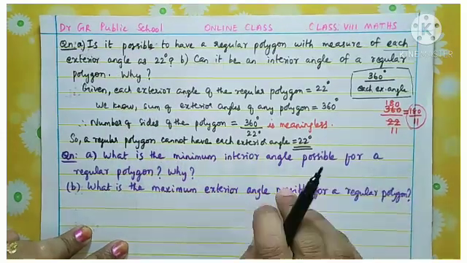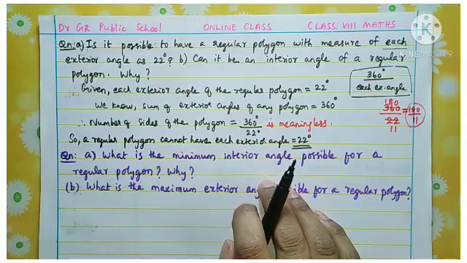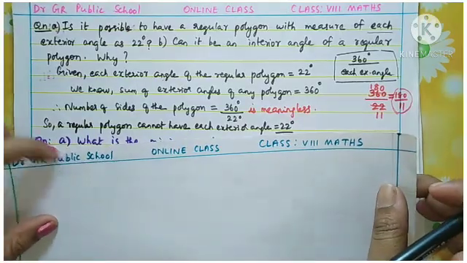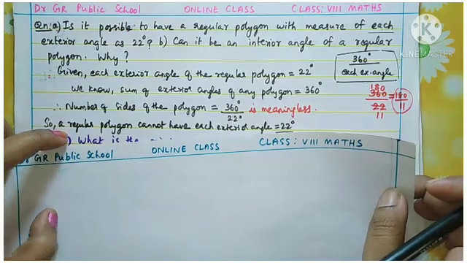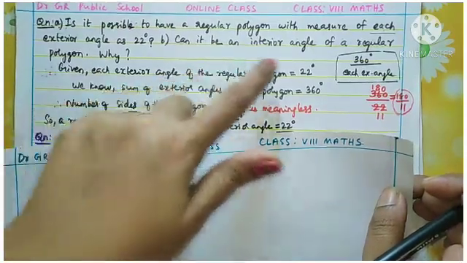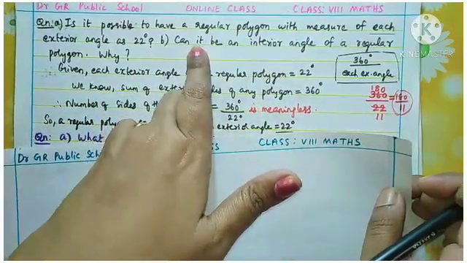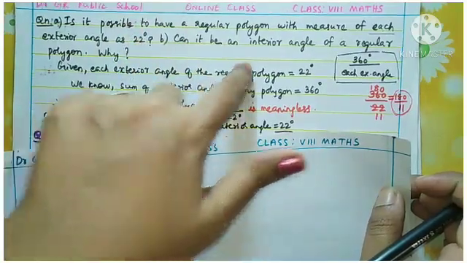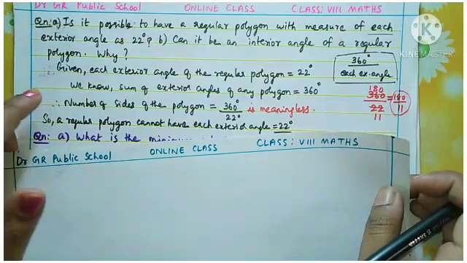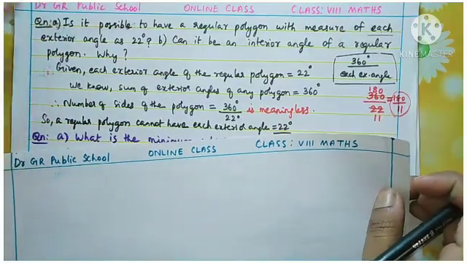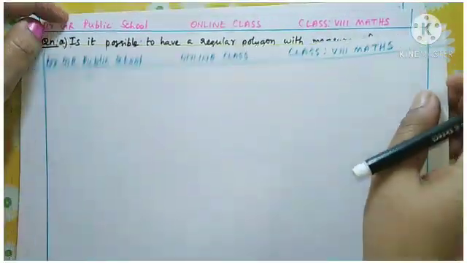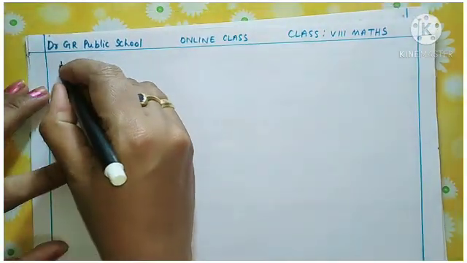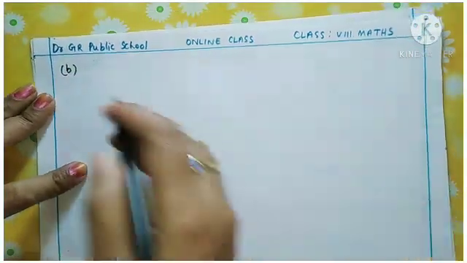Okay, so we are going to see the second part of the question. Yes, now we are continuing the second part of the question. What is the second part? Can it be an interior angle? Can it be means, can this 22 degrees be an interior angle of this regular polygon, and why? Okay, so here is the answer for this question. I am writing answer B here.